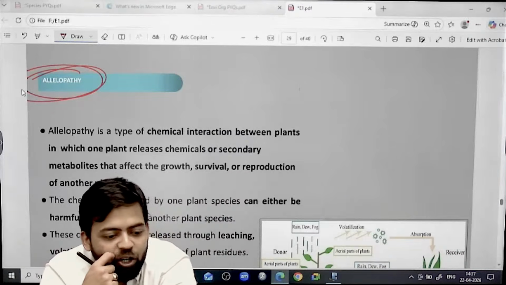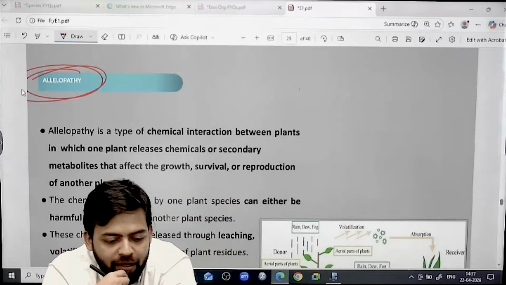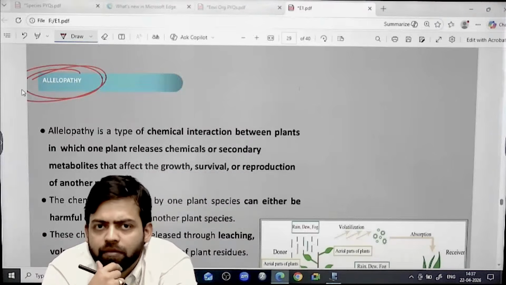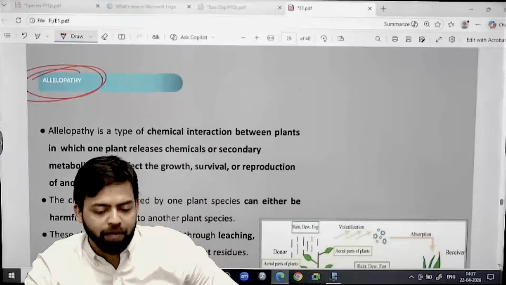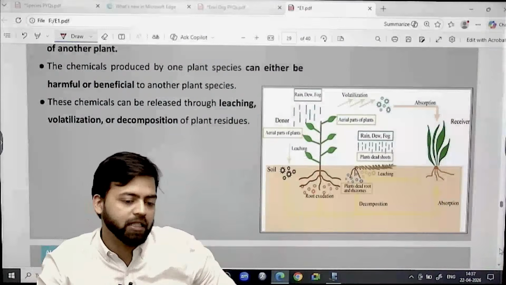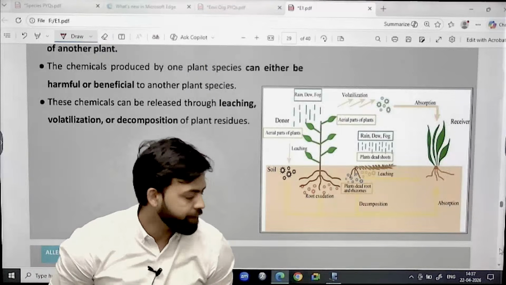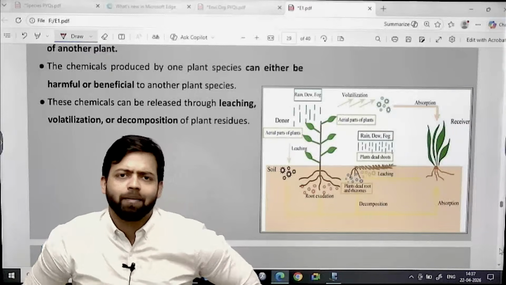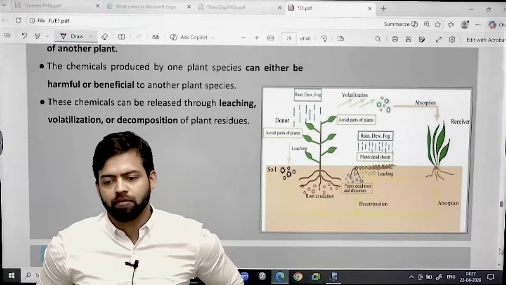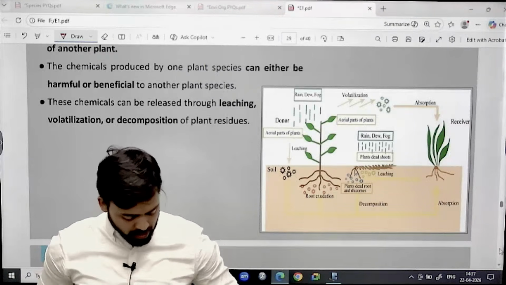Okay, so write down: allelopathy is a type of chemical produced by a plant species which can either be harmful or beneficial to another plant species. Harmful or beneficial to another plant species.